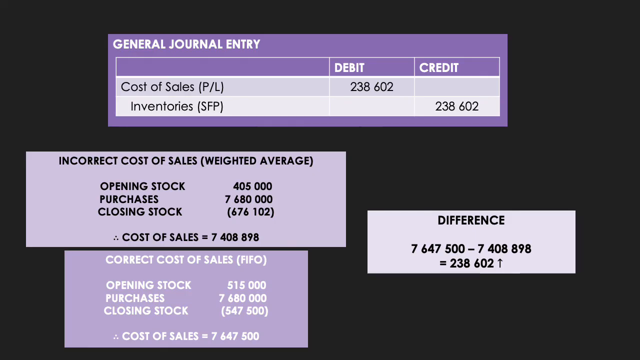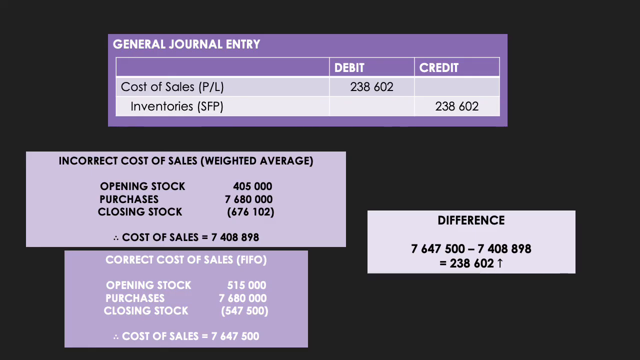7,408,898 Rand. We then go and look under the FIFO method. So under the FIFO method, we would have had opening stock of 515,000 Rand. We know the purchases was 7,680,000 Rand, and the closing stock was calculated on the previous slide, and that amounted to 547,500 Rand. If we take opening stock plus purchases minus closing stock, we then get cost of sales to be 7,647,500 Rand. Now in this case, the cost of sales under the FIFO method is higher.